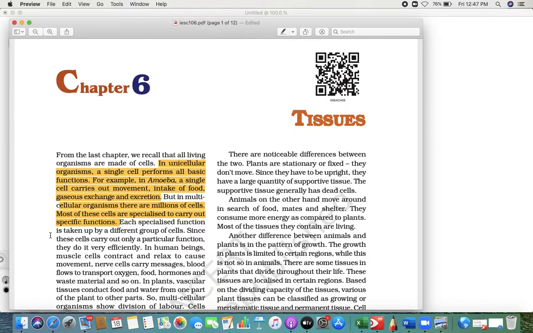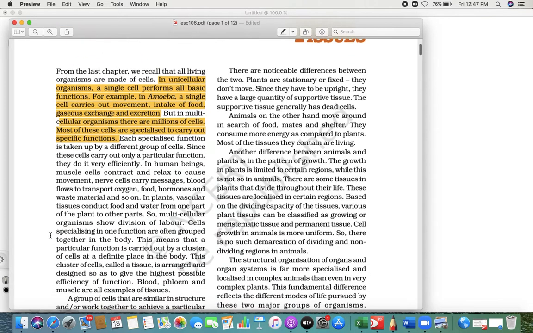Together the whole school works with different types of people doing different functions. The same thing happens in the human body or in a plant or an animal body. There are different types of cells available and everybody does different functions, and all together the whole body works.